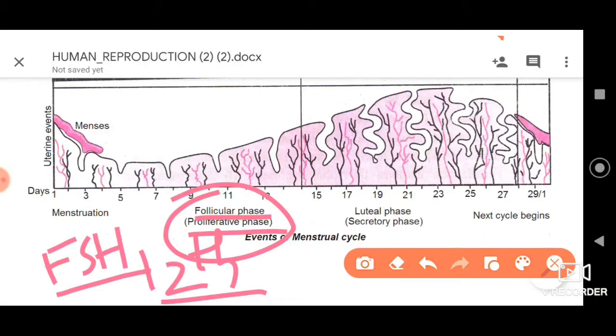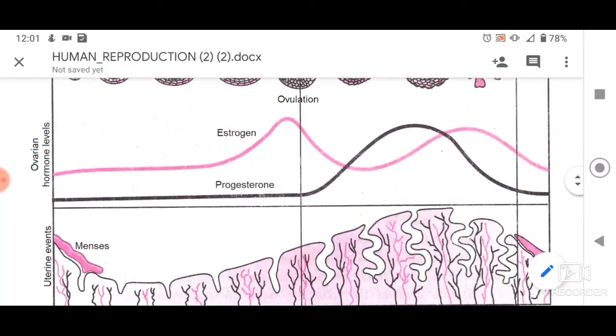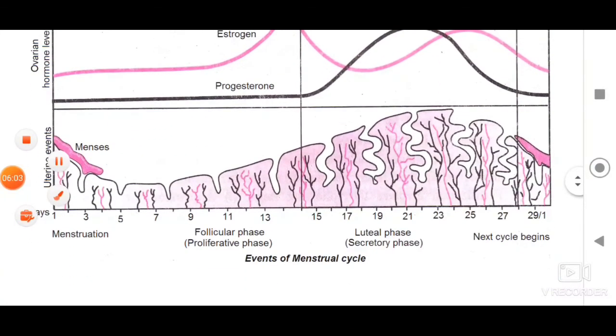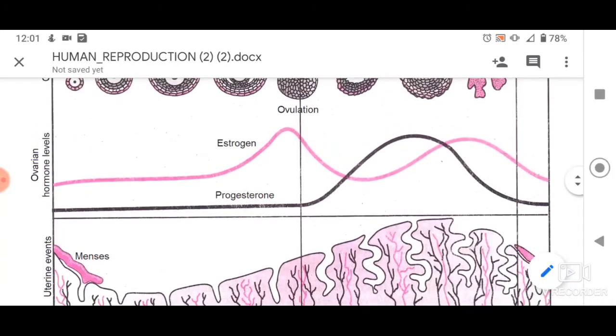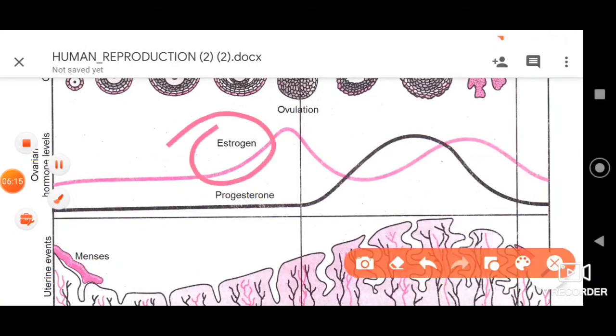So in fact, further there is also secretion of estrogen. See, here you can just observe, somewhere around here, the 11th to 13th day, in between you can find a little bit of rise in the estrogen level. So that's what I mean to say, estrogen will rise, and in fact it is essential for the enlargement of the uterine endometrium, dear friends. So this is the second phase which occurs with respect to the menstrual cycle in women.